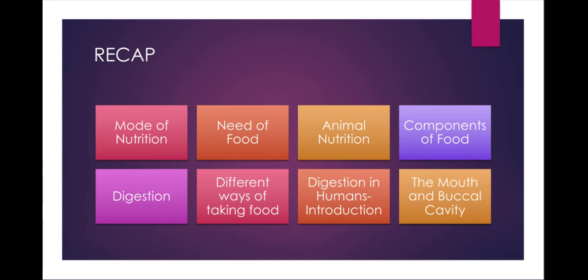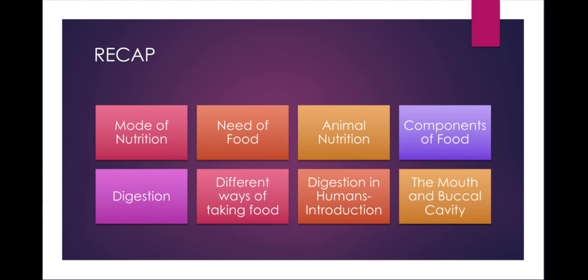The mouth and buccal cavity is the first part of the digestive tract. In this, the food is taken into the body through the mouth. The teeth chew the food into bits, and the tongue mixes saliva with the food and helps in swallowing.